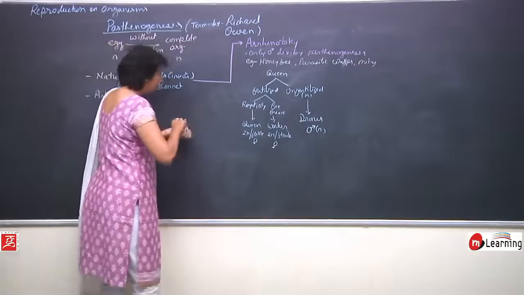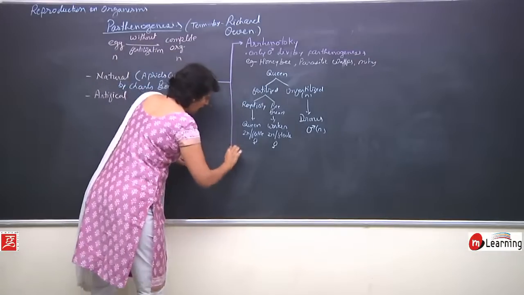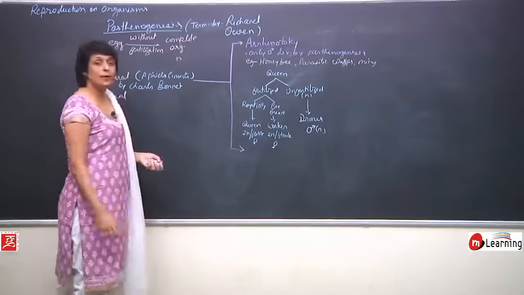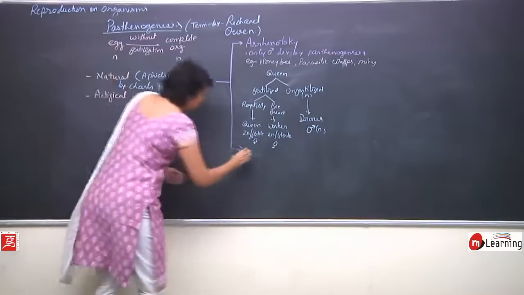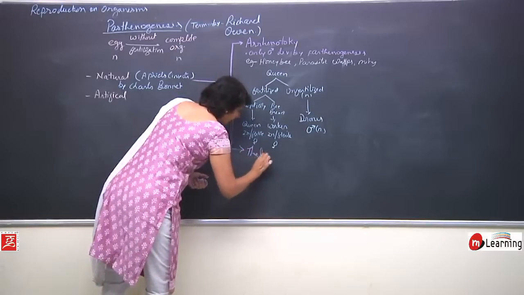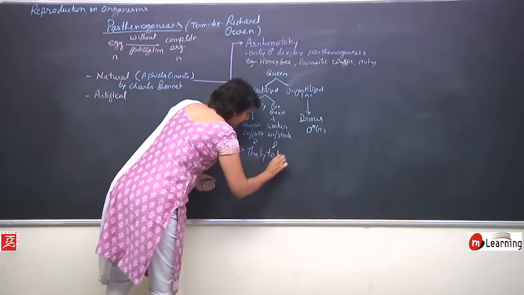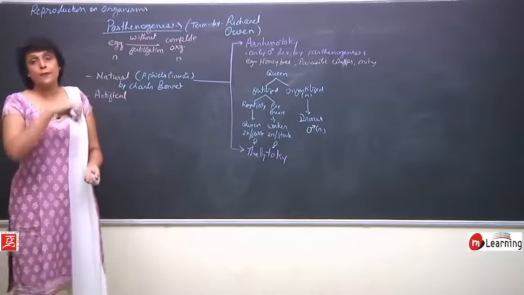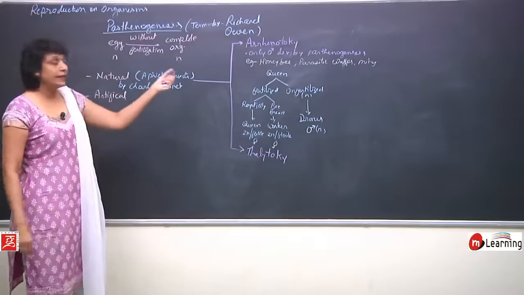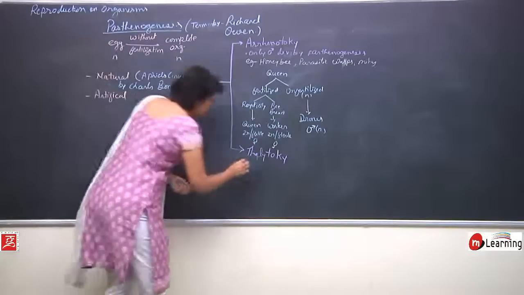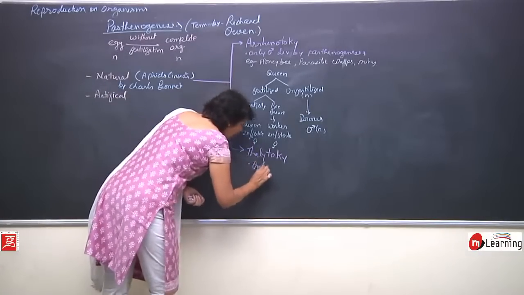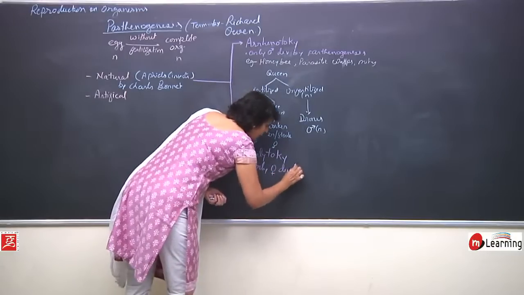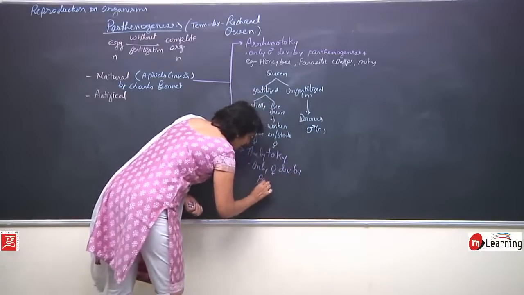The second method which is naturally seen is known as thelitoky. In thelitoky, only females develop by this method of parthenogenesis. So, here only females develop by parthenogenesis.